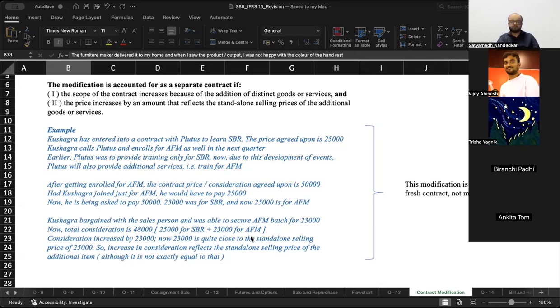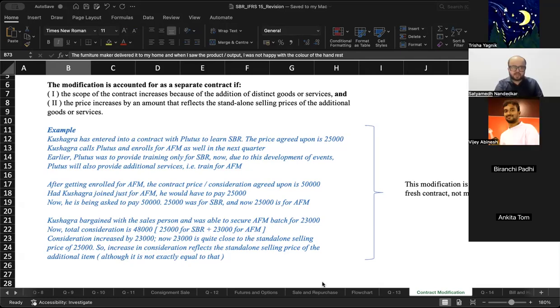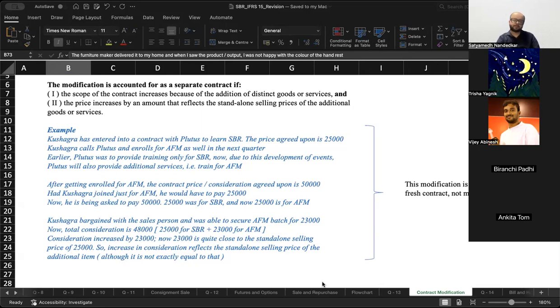Yes, Trisha. Sir, we do have lease modification, right? Only the contract modification part is removed. This one is the revenue one, not that one. Modification of lease terms is a separate thing, that is different, this is different. Okay, sir. And sir, the non-refundable part that you did earlier, they can even relate it with the IS 37 one, the obligation part, right? Like a question can come. Yes, sir. Possible.